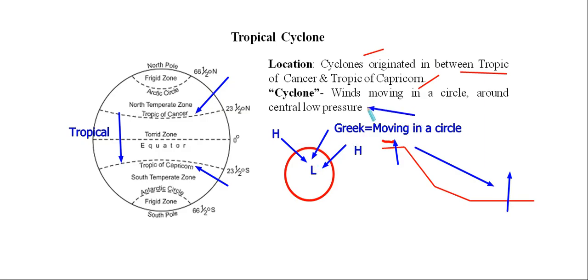Around the central low pressure, why central low pressure? Because in the central part, we are having low pressure system. Winds moving in a circle. Around the central low pressure, winds moving from this high pressure region in a circular pattern. That's why this kind of atmospheric phenomenon is related with the term cyclone.